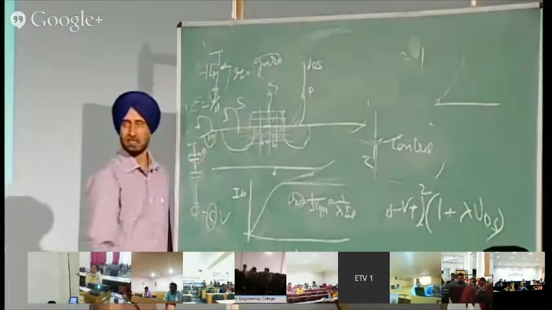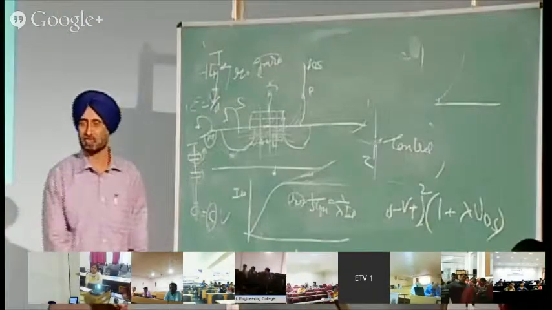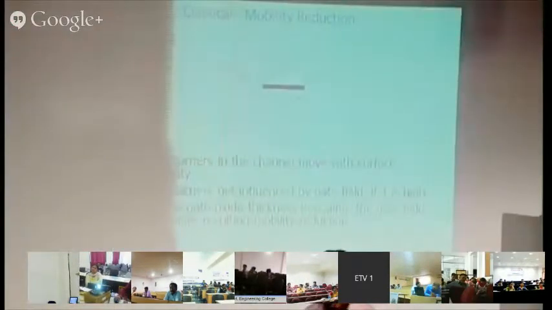Okay, so now there are two electric fields, and this electric field is also increasing because of this, which is reducing. So this causes the electrons, instead of flowing like this, to flow like this. Current reduces. So that is why the mobility decreases.